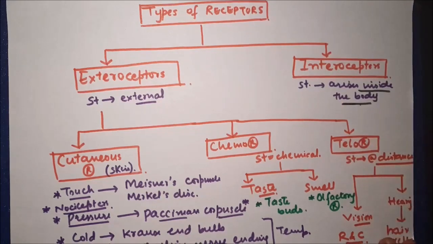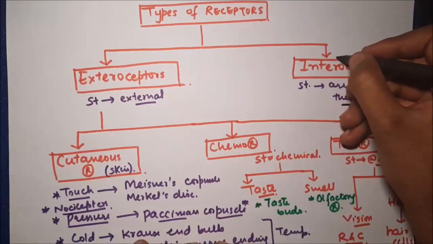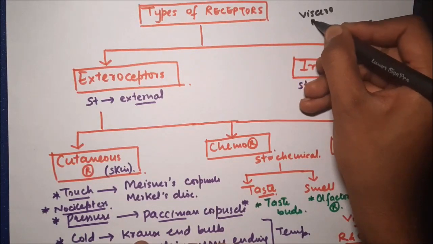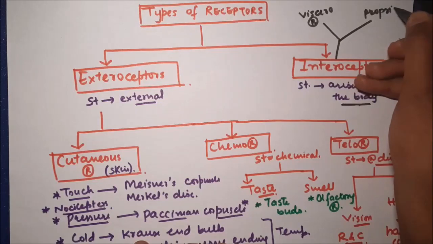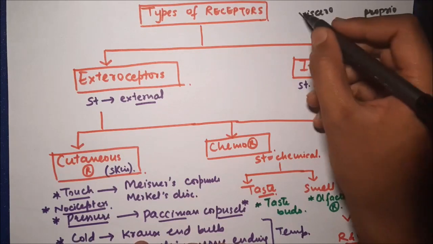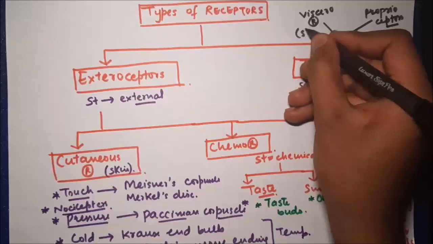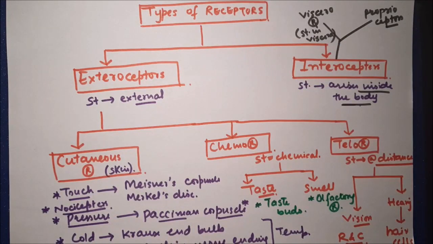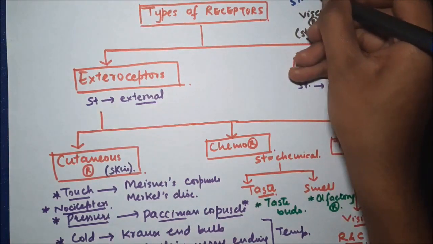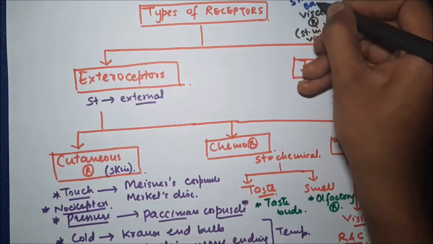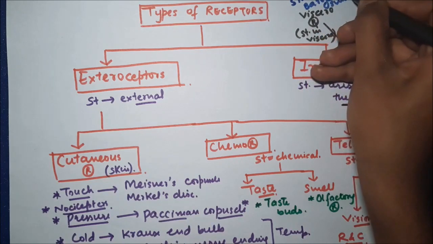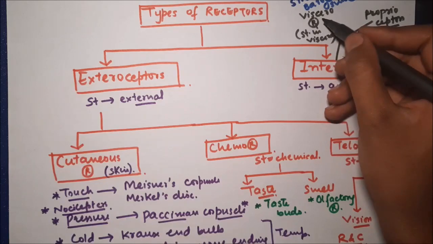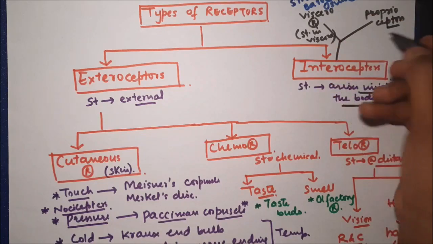Now, interoceptors are the receptors for which the stimulus arises inside the body. Interoceptors can be divided into two classes: visceroreceptors and proprioceptors. So what are visceroreceptors? As the name says, the stimulus for these receptors arises in viscera. These include receptors such as baroreceptors, stress receptors, and osmoreceptors. They are all included in visceroreceptors.